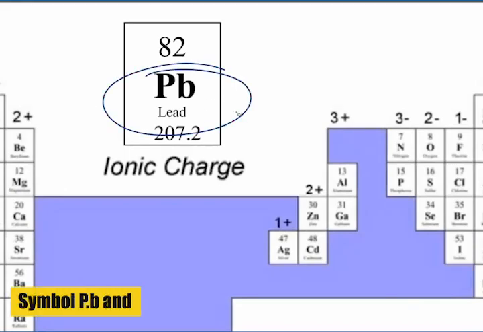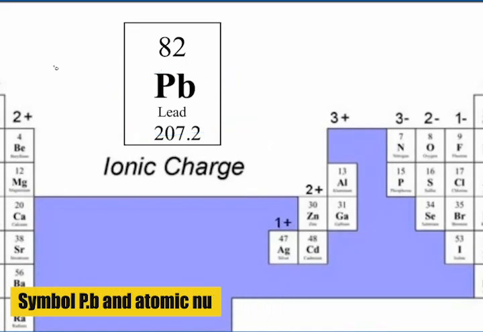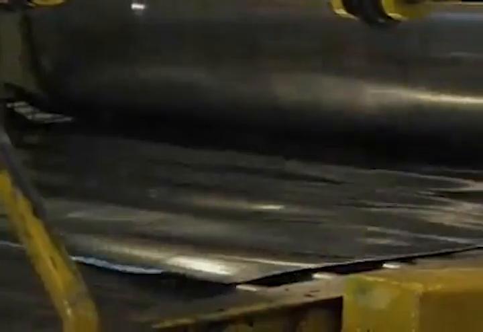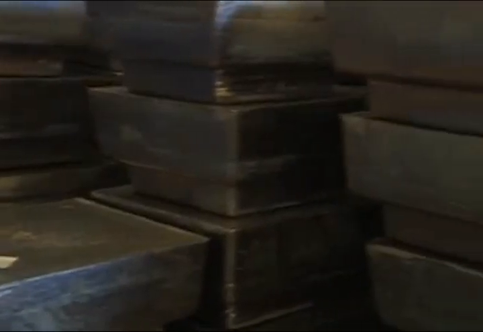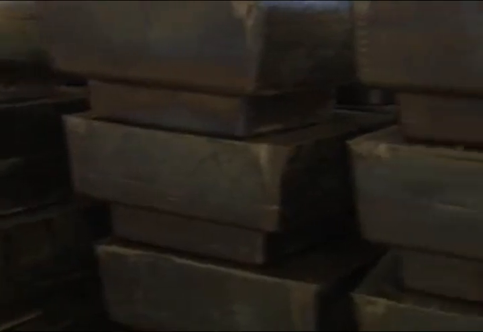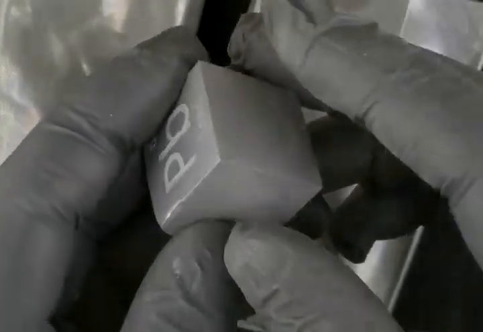Lead, with the chemical symbol Pb and atomic number 82, has a rich history dating back thousands of years. Its use spans various industries and applications, but it is also notorious for its toxicity, leading to strict regulations globally to limit exposure and environmental contamination.